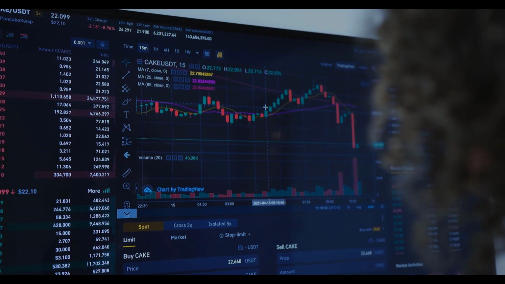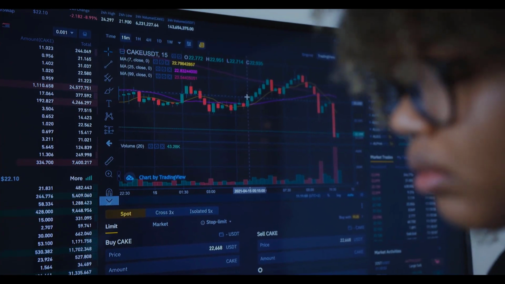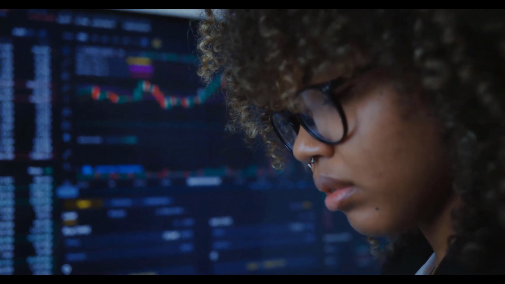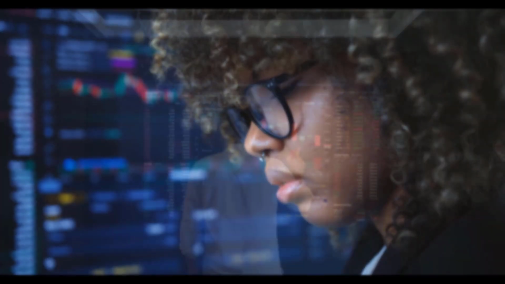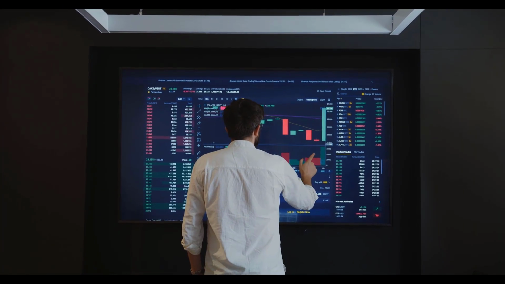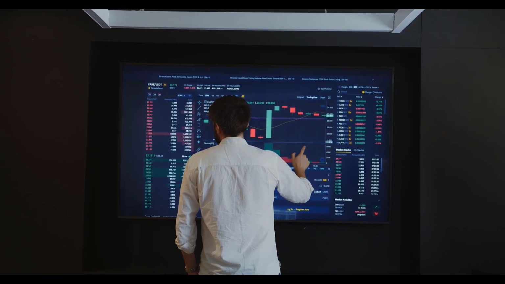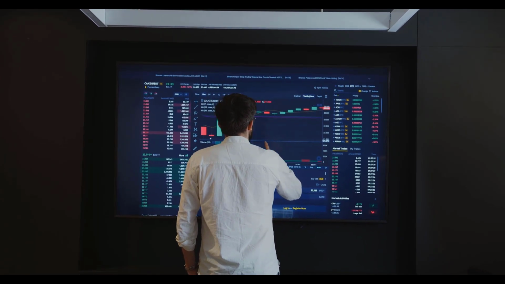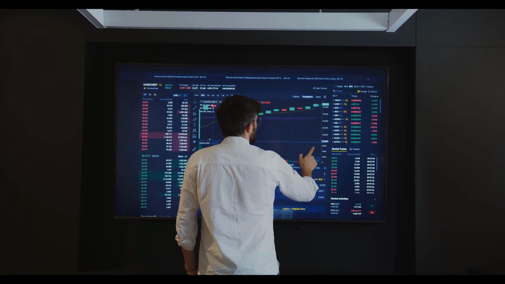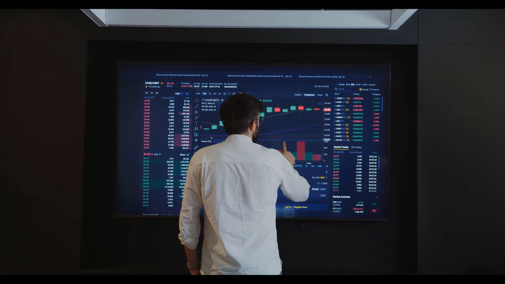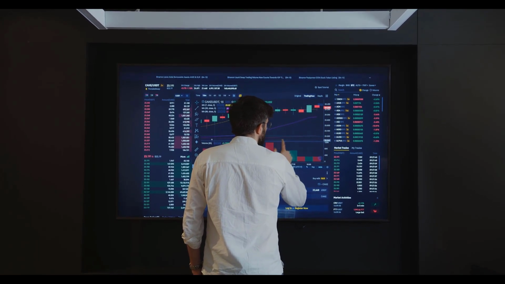Uniswap price prediction 2032. The price of one Uniswap is expected to reach a minimum level of $217.36 in 2032. The UNI price can reach a maximum level of $264.71, with the average price of $225.18, all